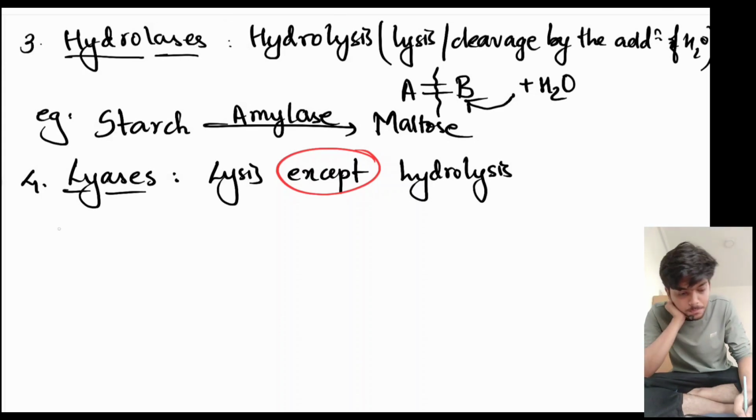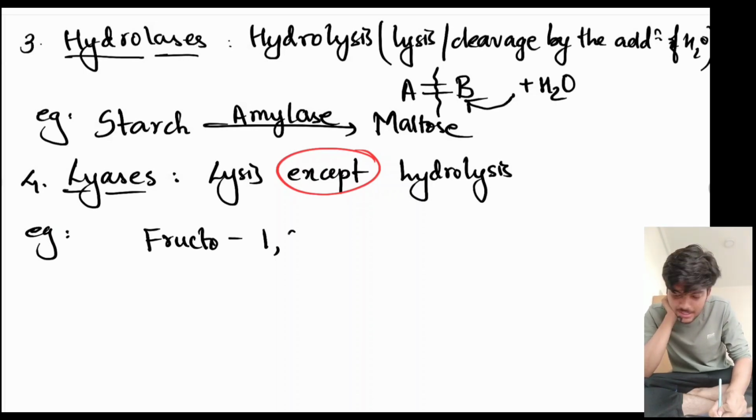For example, so here's your fructose 1,6 bisphosphate.